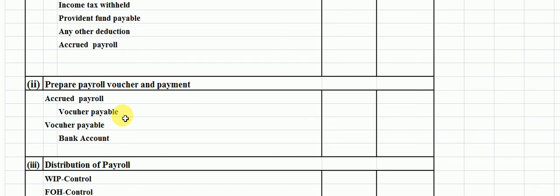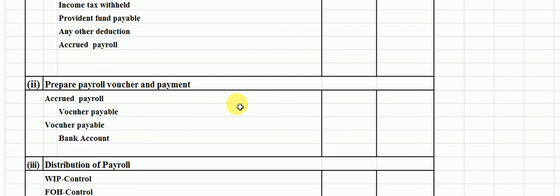What is the meaning of voucher payable? A voucher is prepared to authorize payment of accrued payroll, that is, total net pay. After approval of the voucher, it is recorded in the voucher register. The entry in general form is as follows: accrued payroll as a debit and voucher payable as a credit.